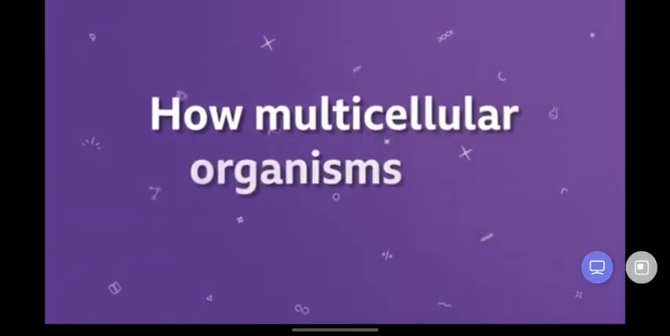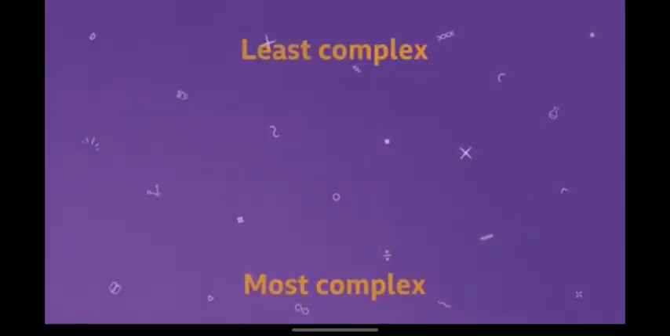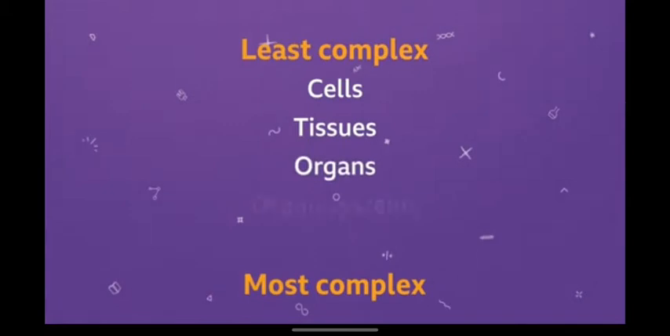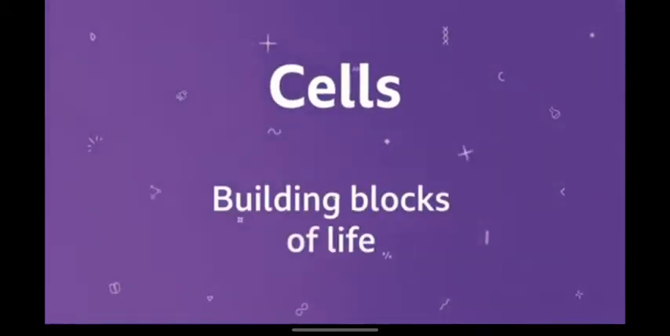How multicellular organisms are organized. Multicellular organisms are organized into increasingly complex parts: cells, tissues, organs, organ systems, and the organism itself. Cells are the building blocks of life.